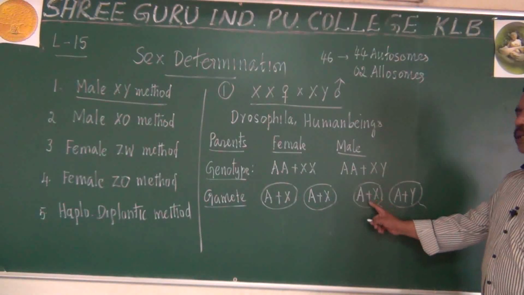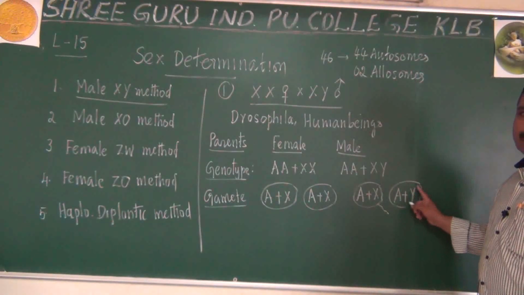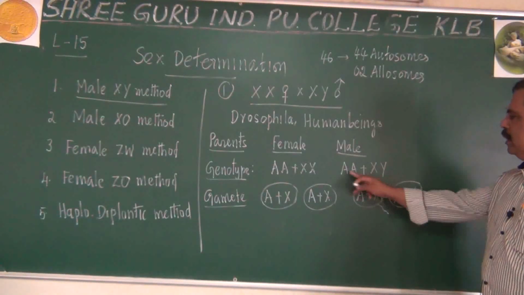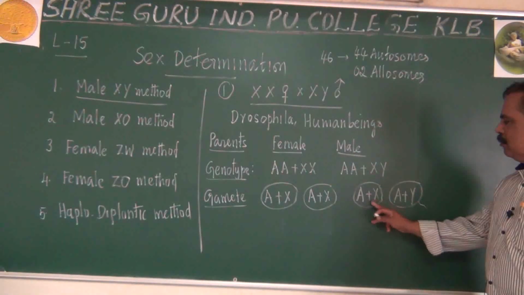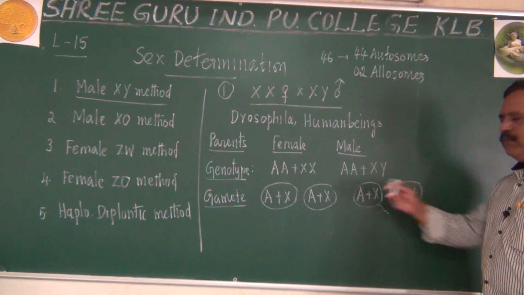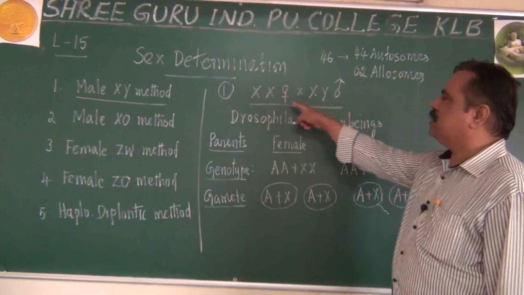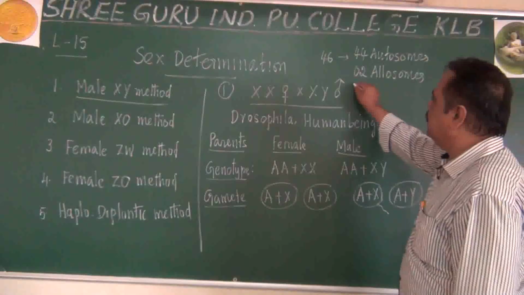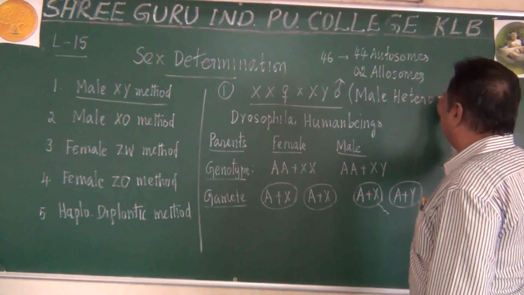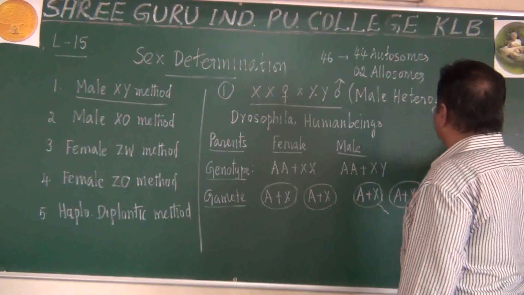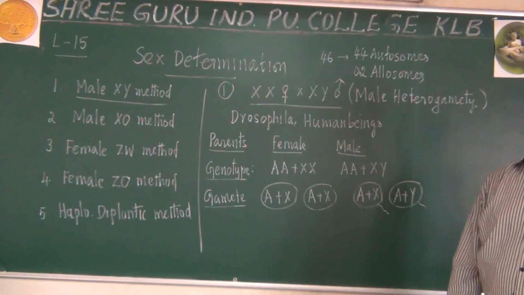The gamete containing the X chromosome we will call a gynogamete. This is the androgamete, the Y gamete. I will tell you why later. So there are two types of gametes produced by the male, some with the X chromosome and some with the Y chromosome. Because of this condition, this type of sex determination, XY type, is otherwise known as male heterogamety. Year before last, in the board examination, this question was asked: What is male heterogamety?